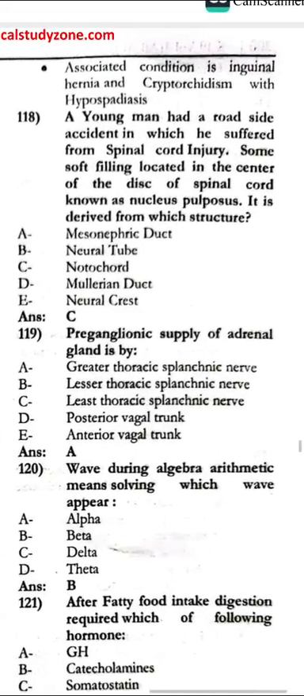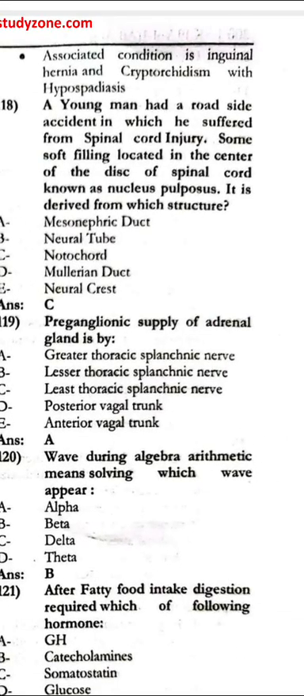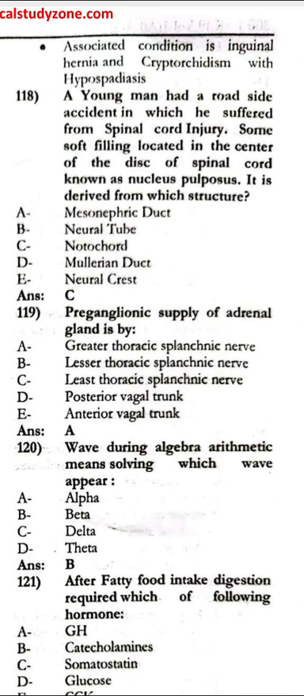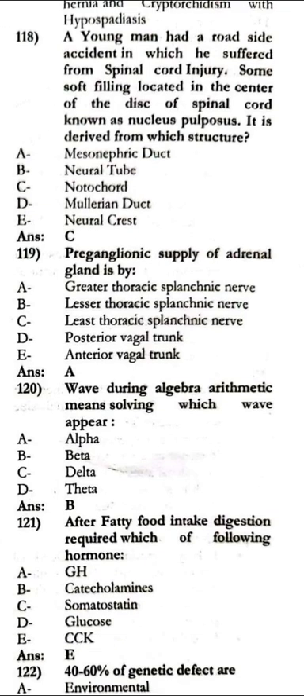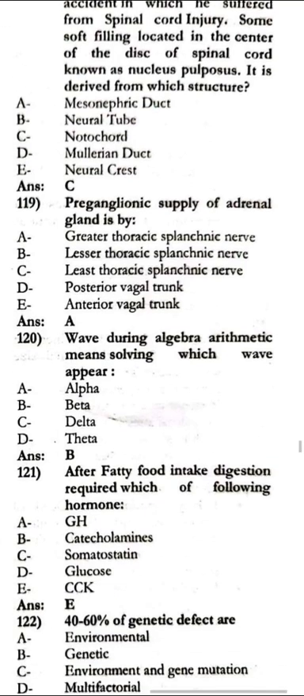Next, 118. The young man had a roadside accident in which he suffered a spinal cord injury. The soft filling located in the center of the disc of the spinal cord is known as the nucleus pulposus. It is derived from which structure? There is a notochord. The ganglionic supply of the adrenal gland is by the greater thoracic splanchnic nerve.